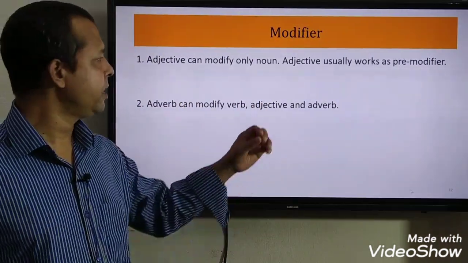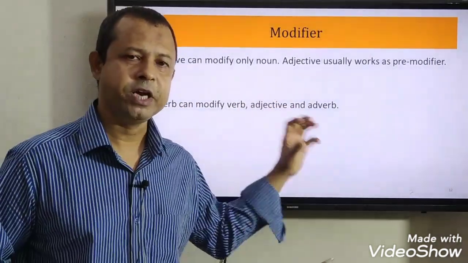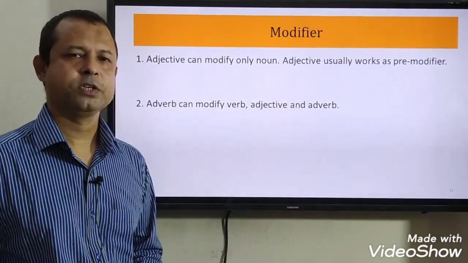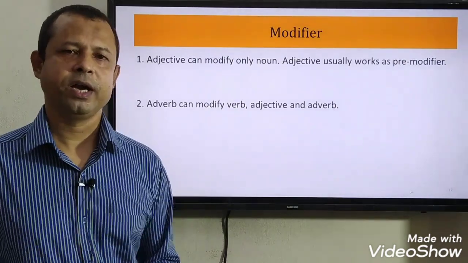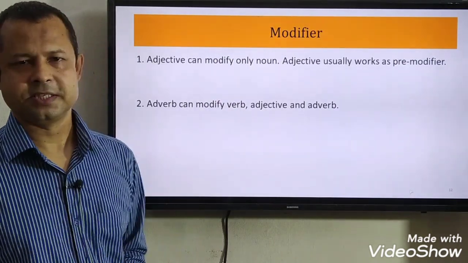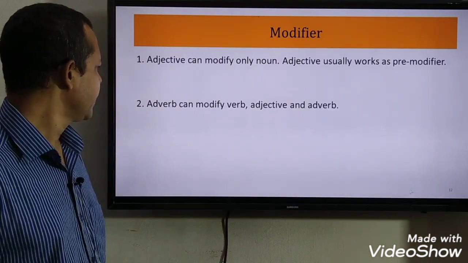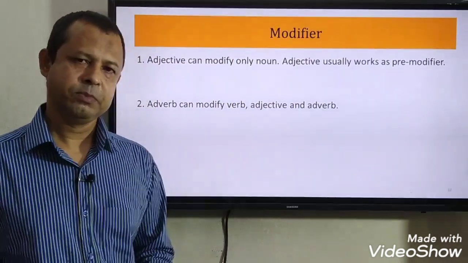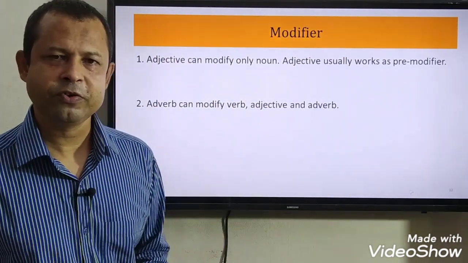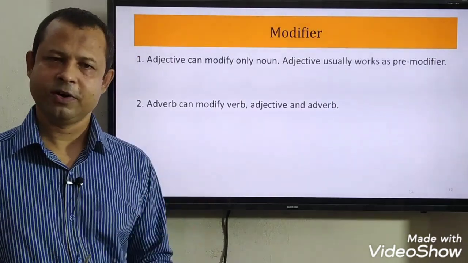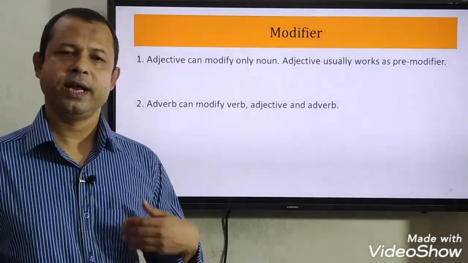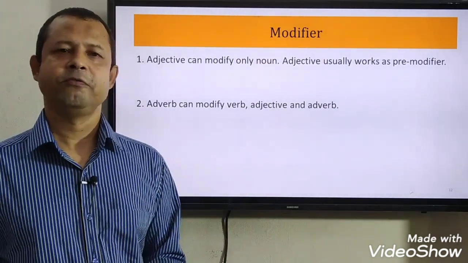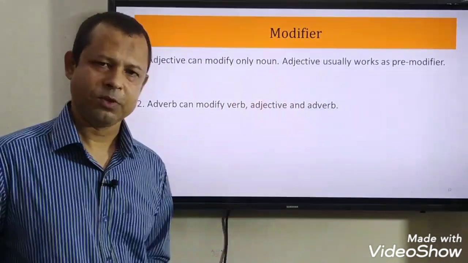Modifiers: you should remember this because it is very, very important. An adjective can modify only a noun. That means when you are asked to modify a noun, you have to use only an adjective. Secondly, an adverb can modify a verb, an adverb and an adjective. That means when you are asked to modify a verb, an adjective, or an adverb, you have to use an adverb.